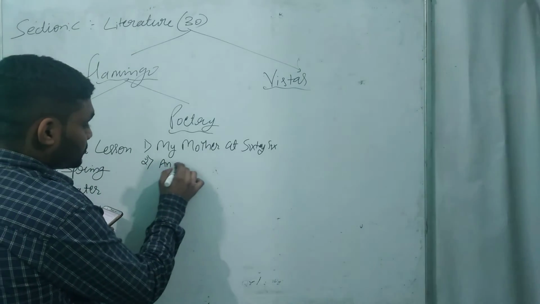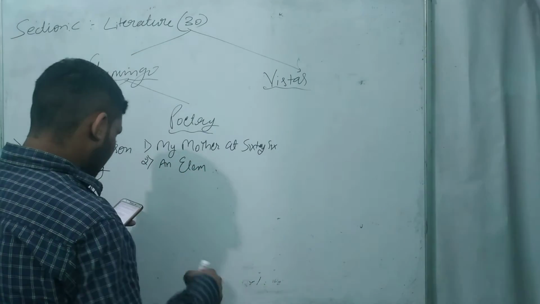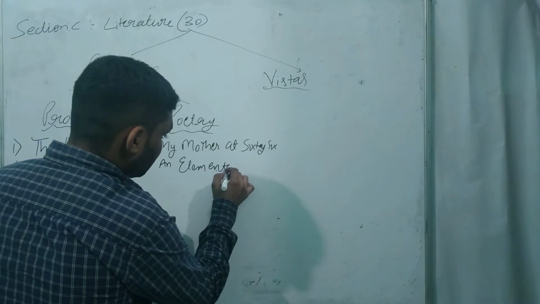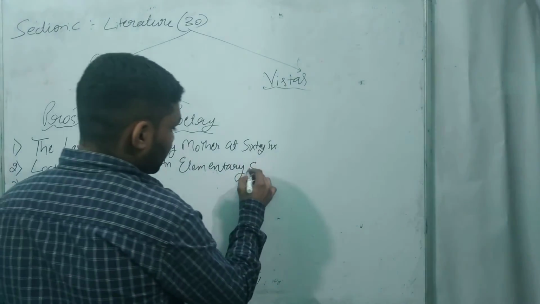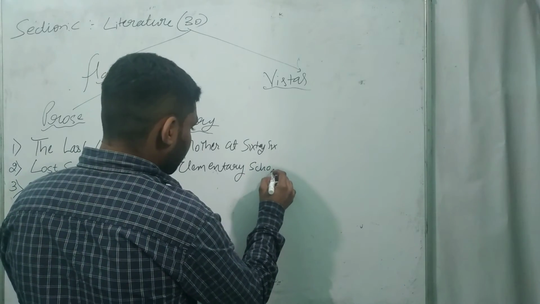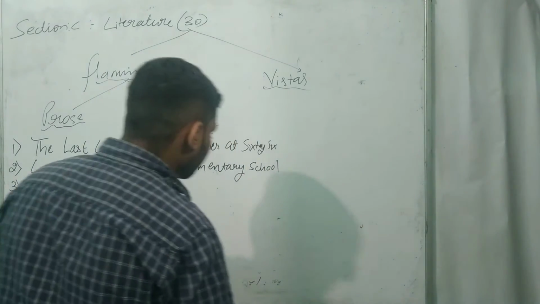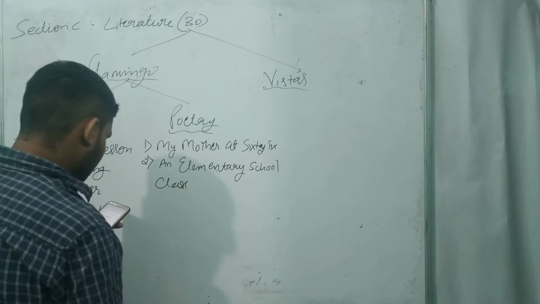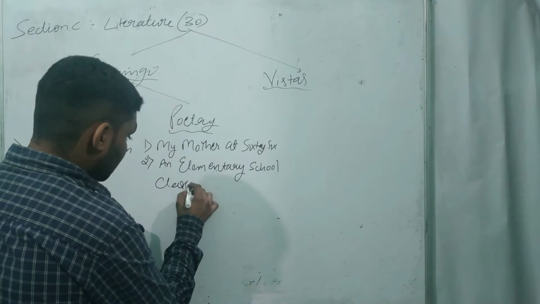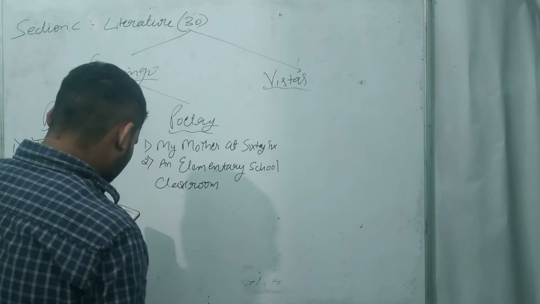Then An Elementary School. It is about the school, the conditions of that school, and the conditions of the students.